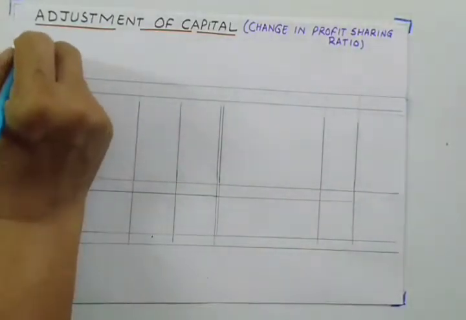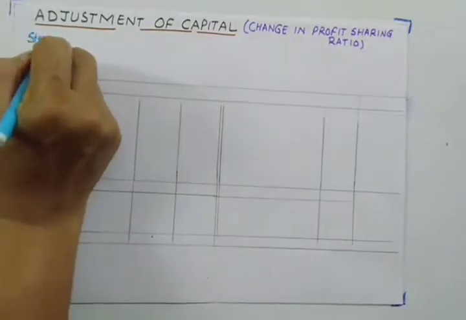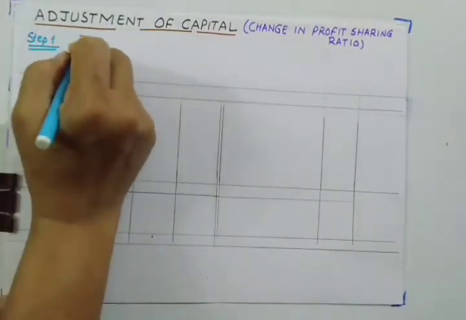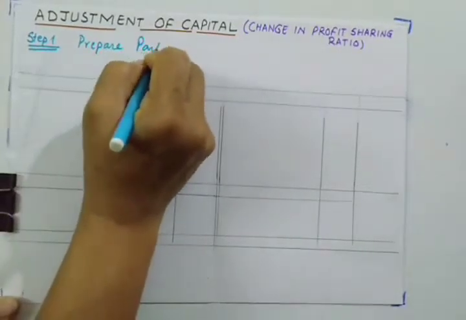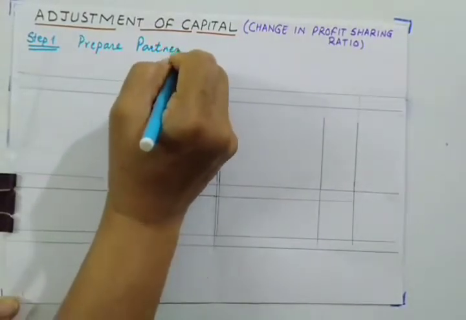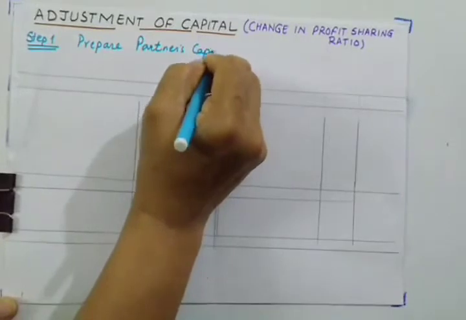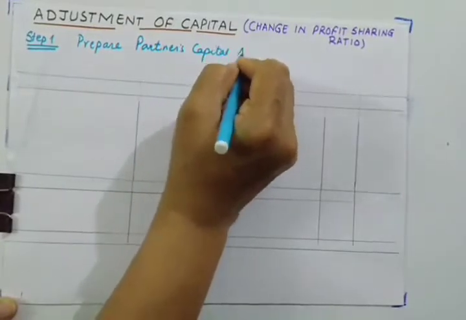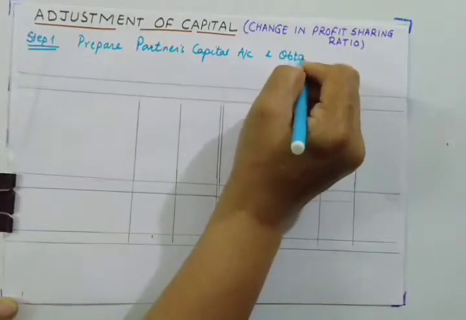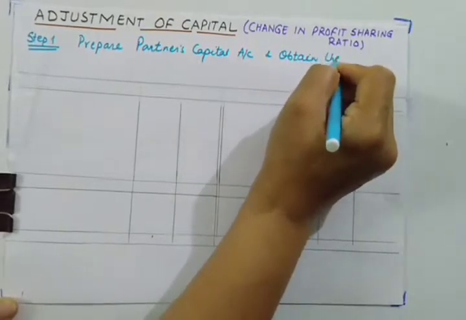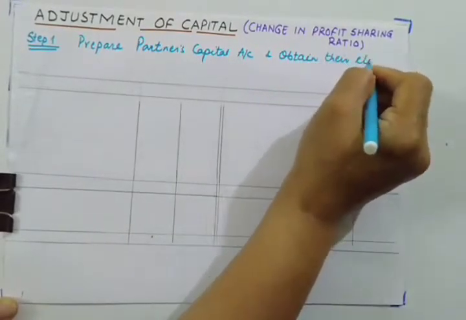So first of all, in step 1, we'll prepare partners' capital account and obtain their closing balances.